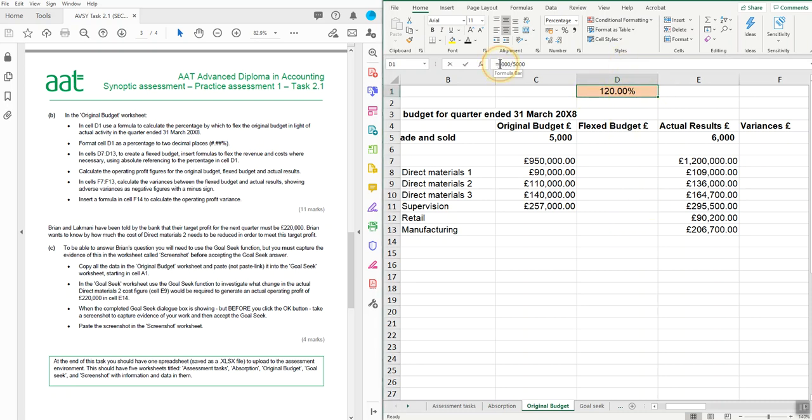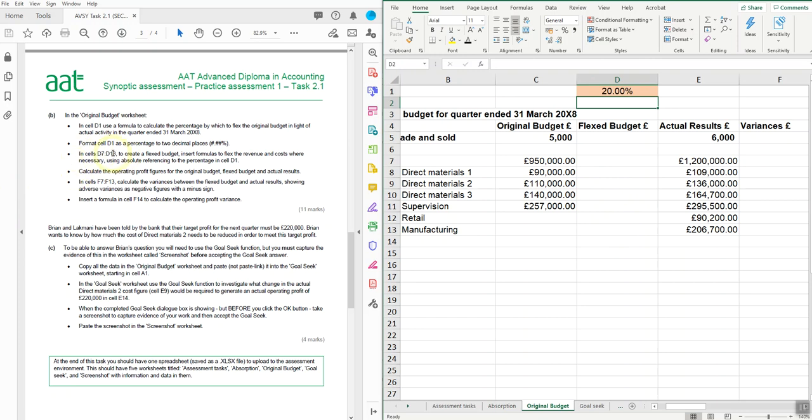The alternative is I just find the percentage increase, in which case I'm going to have to do 6,000 minus 5,000, and I'm just going to put that in brackets to ensure it works properly. In which case I just get the 20%. Now either are acceptable, but just remember which one you've used, because that will make a difference how you move forward.